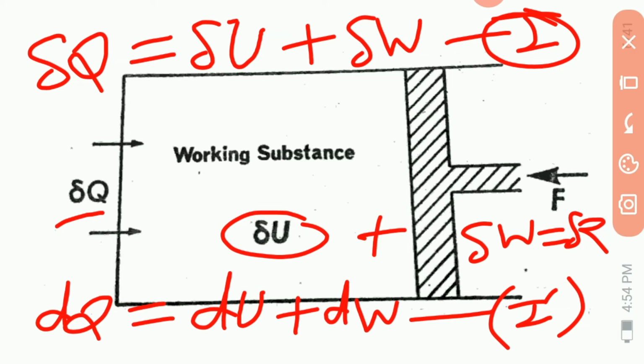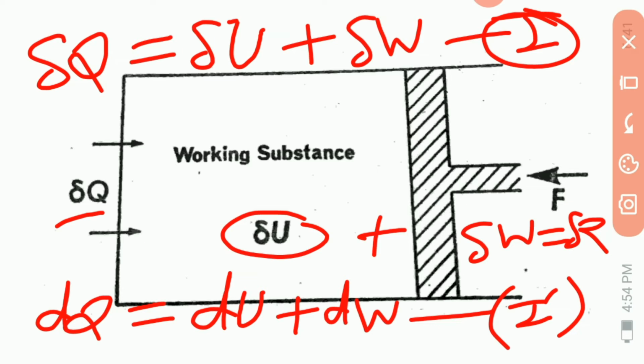It is assumed that the piston moves slowly and without acceleration, so that the external force F is always in equilibrium with the pressure forces exerted by the working substance.